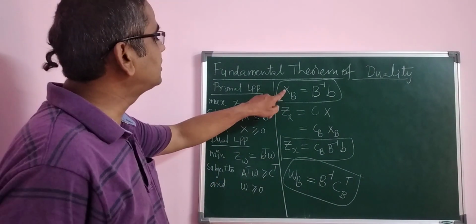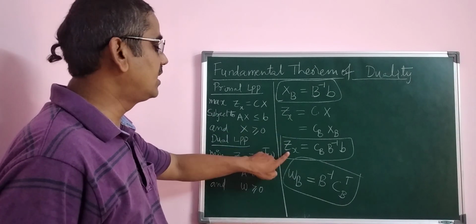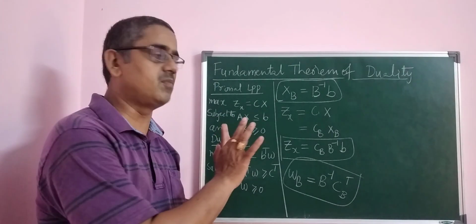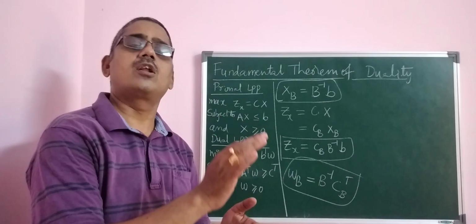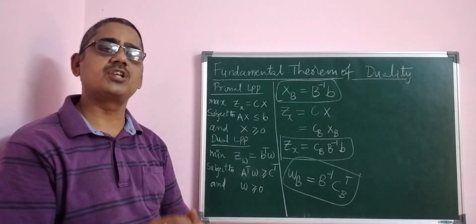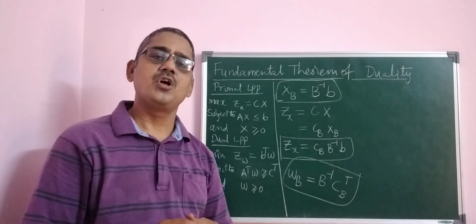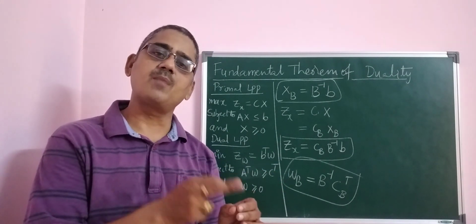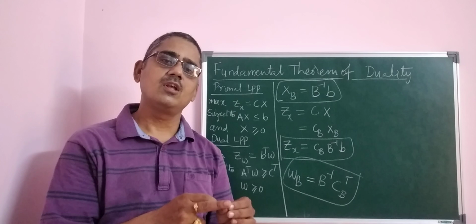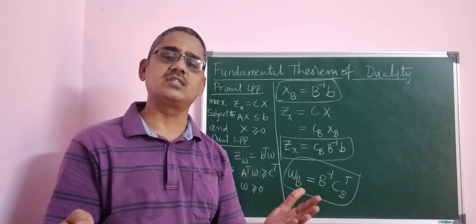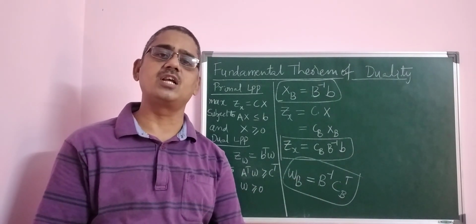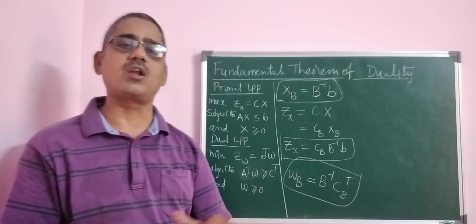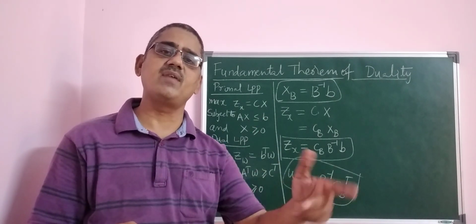So for this, after considering xB, after considering z, that is z is equal to CB B inverse b, keep the formulas here in your mind. The beauty of this particular theorem is that now I consider the optimality condition. What is the optimality condition for a primal linear programming problem? It is net evaluations. If all net evaluations are greater than or equal to 0, the optimality condition exists, an optimal solution exists. What is the net evaluation formula? Zj minus Cj, CB yj minus Cj.